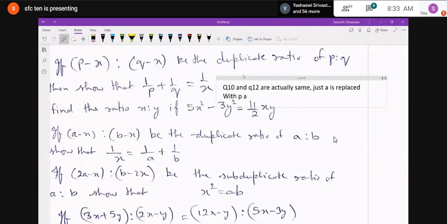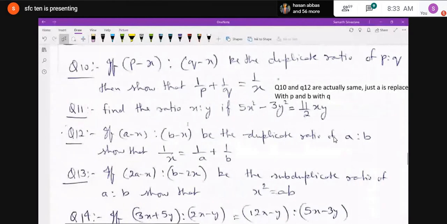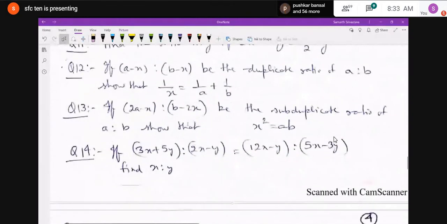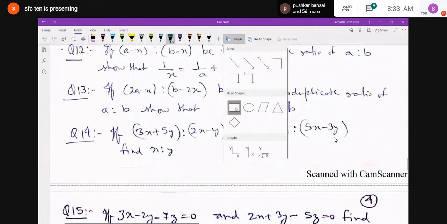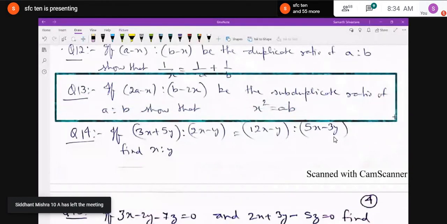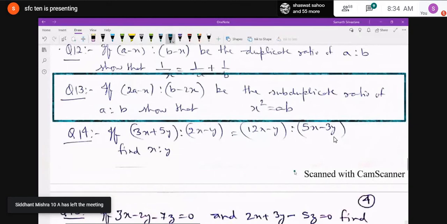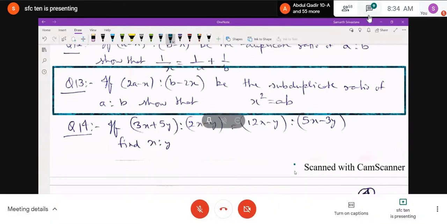Then question number 14, sorry, question number 13. If 2a minus x is to b minus 2x be the sub-duplicate ratio of a is to b, you have to show that x square is equal to ab. Okay. Question number 14. If 3x plus 5y is to 2x minus y is equal to 12x minus y is to 5x minus 3y, you have to find the value of x is to y.